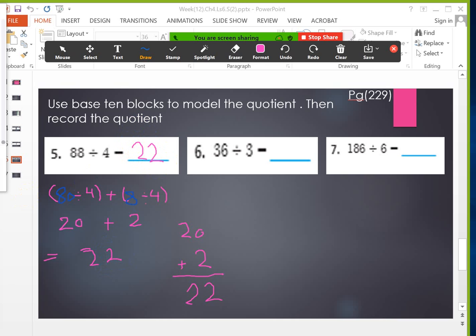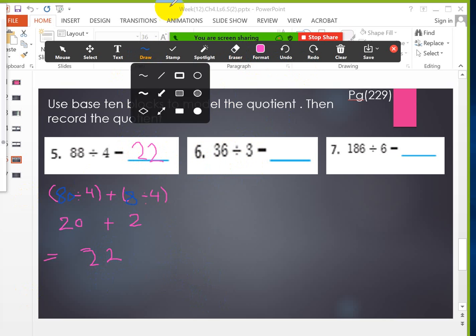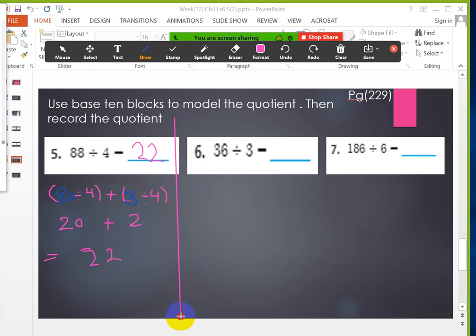Thank you, my dear. So let's do now number 6. Number 6, I want to divide 36 by 3. I want to break 36 into two numbers, and those two numbers, okay girls, you have no space.